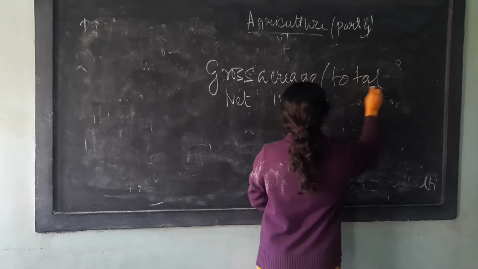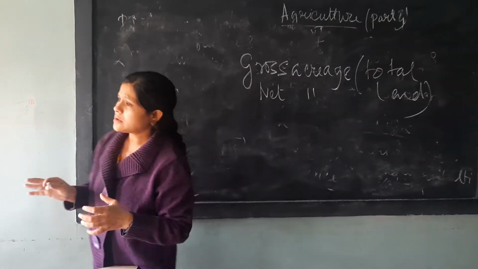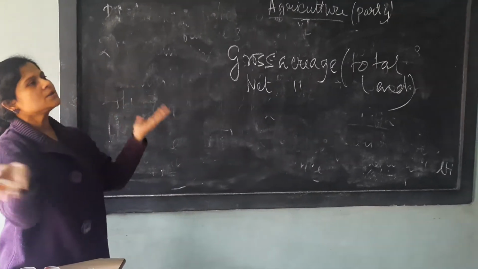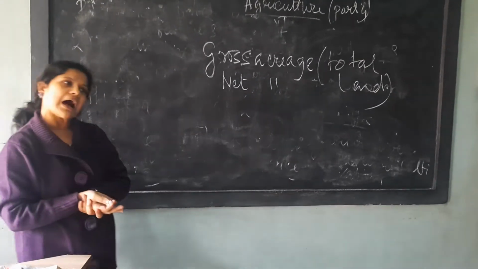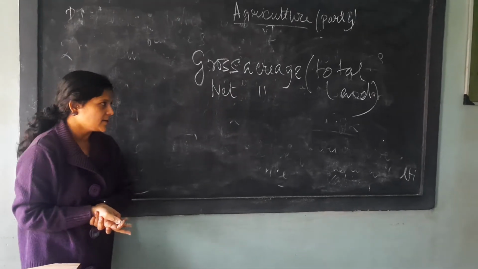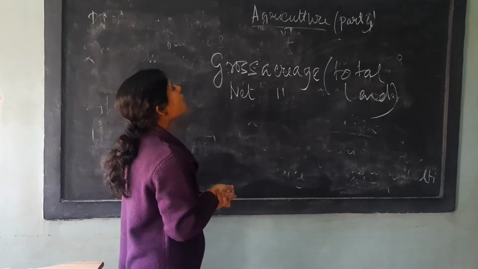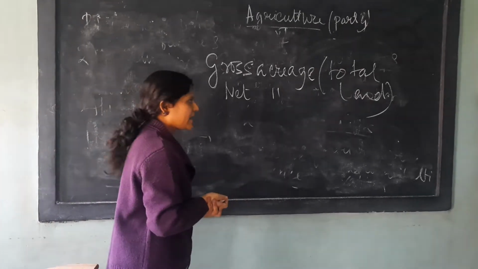It means total land. Now, whatever land is present on the earth, not all of it is suitable for the purpose of agriculture. Because we will not do anything with the gross acreage; we will do everything with the net acreage.